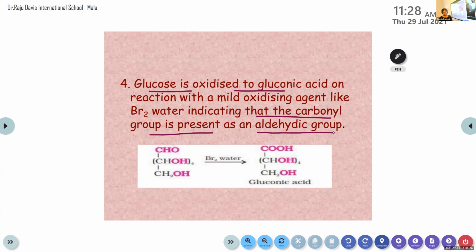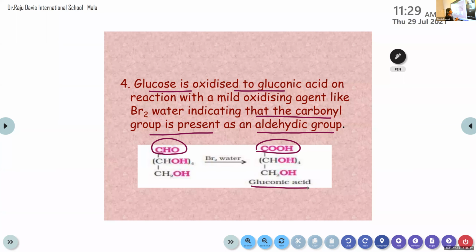In the last reaction we learned that one carbonyl group is present there. I told you there are different types of carbonyl groups including aldehydes and ketones, and this reaction confirms the presence of an aldehyde group. If only aldehyde is present in glucose, it can convert to gluconic acid. So instead of the CHO aldehyde group, it reacts with bromine to form COOH.